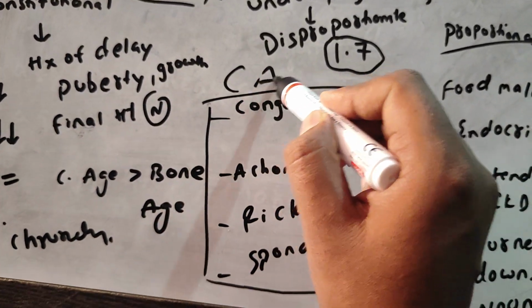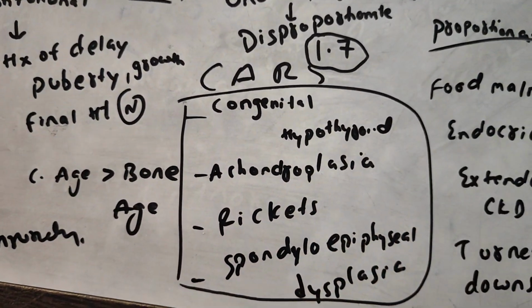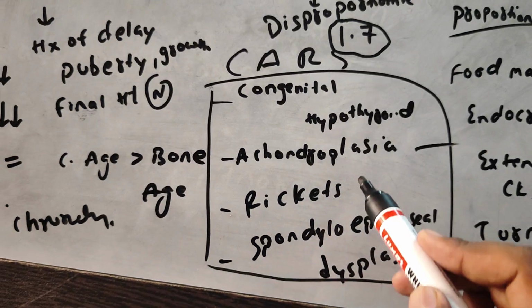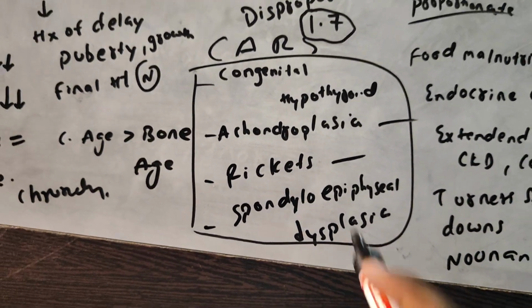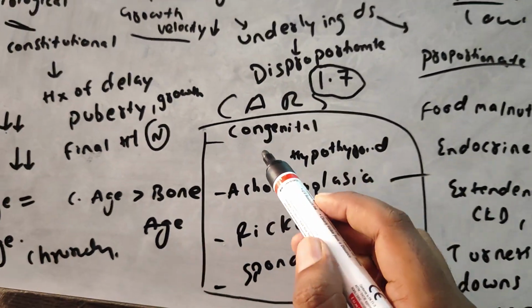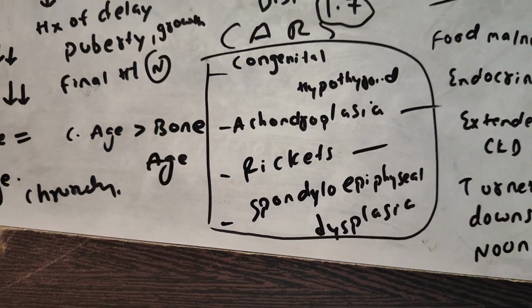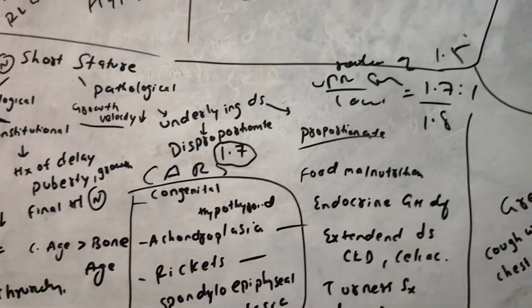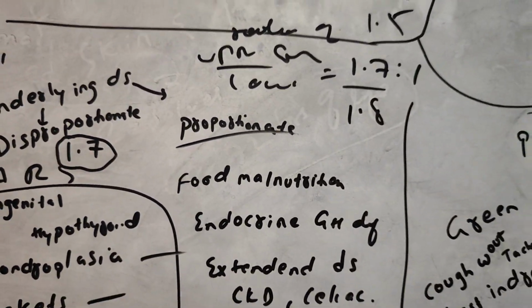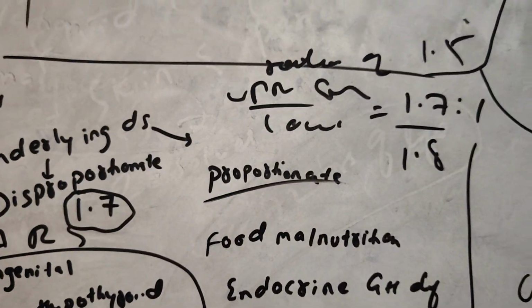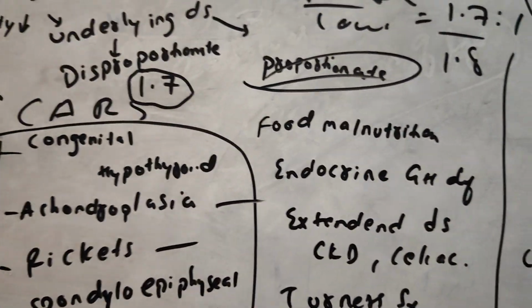The mnemonic is CARS. First one is congenital hypothyroidism, achondroplasia, rickets, spondyloepiphyseal dysplasia. The mnemonic is CARS. And if the upper and lower segment value is less than 1.7, then it is proportionate, so you have to mark the answer from this one.